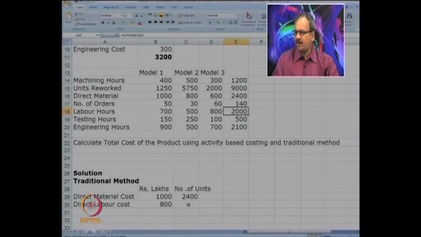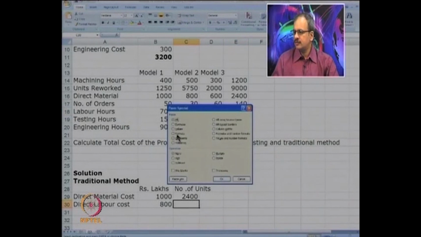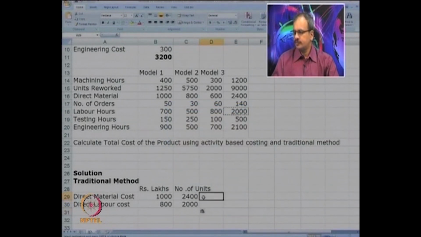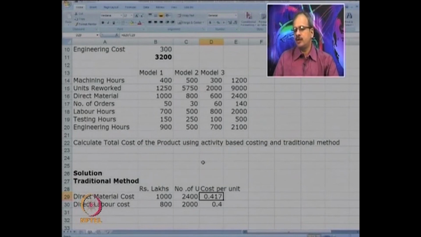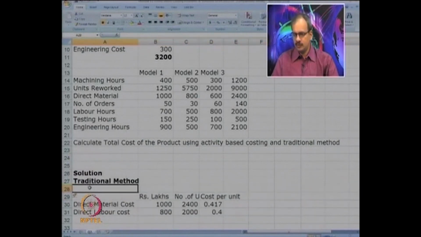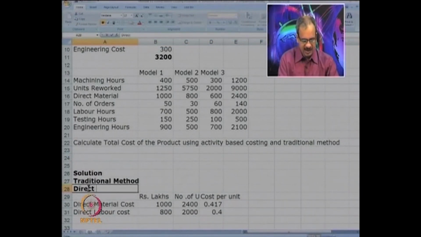Again, the number of direct labor hours are known to us. So we get cost per unit for material and labor, which is anyway going to be common whether it is a traditional method or under the ABC. So for direct costs, they are not going to change.